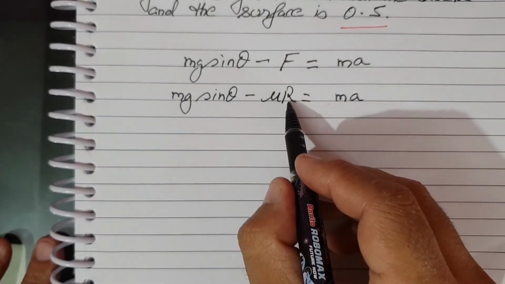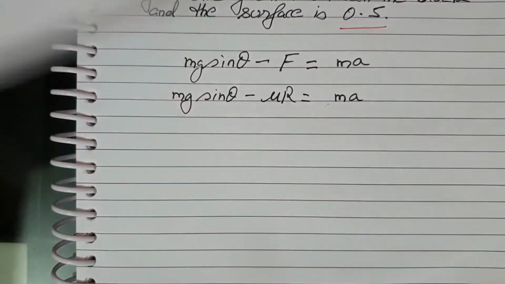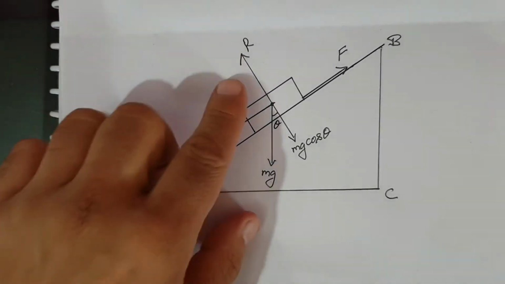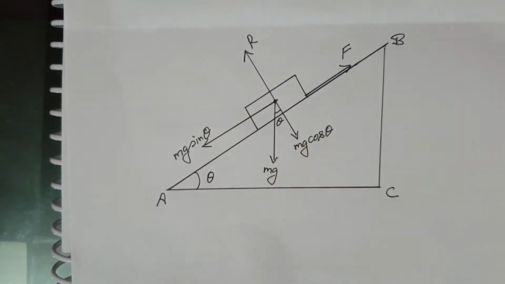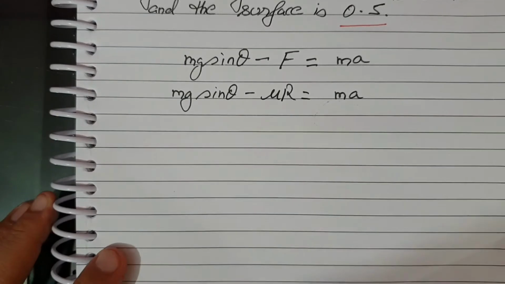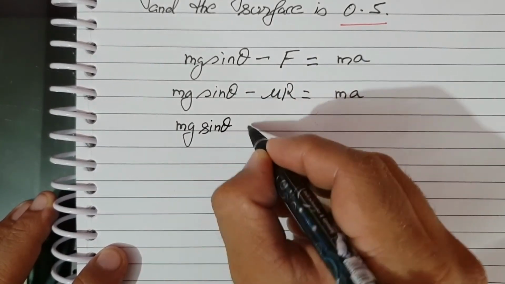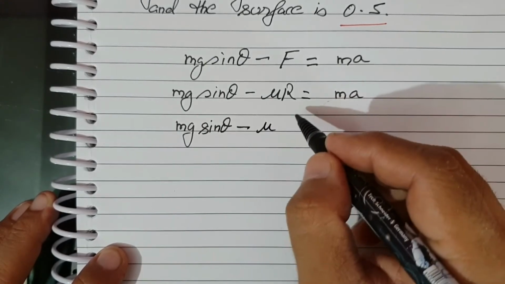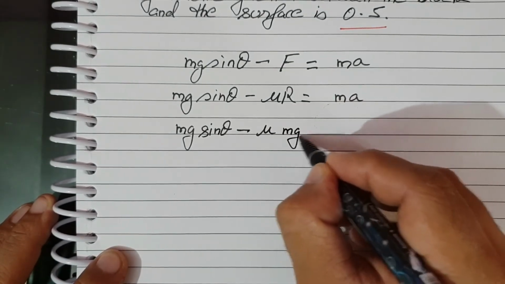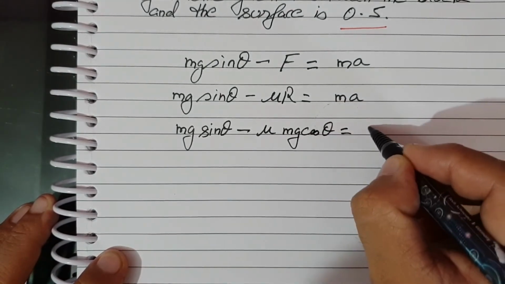Now we know R here is mg cos theta. So this is mg sin theta minus mu times mg cos theta equals ma.